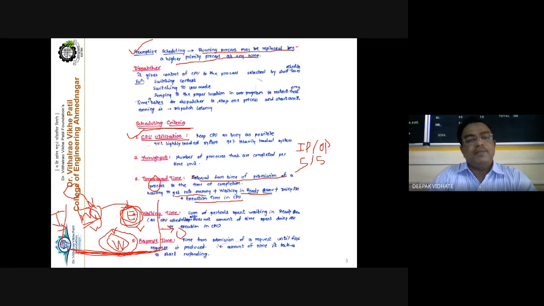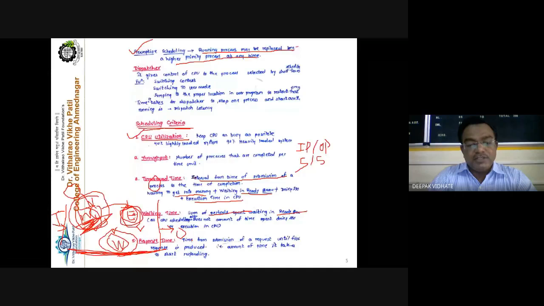The total time spent by the process during its lifetime is called the turnaround time. Then what is the waiting time? Waiting time is the sum of the periods spent waiting in the ready queue. The time spent by the process in the ready queue is called the actual waiting time.